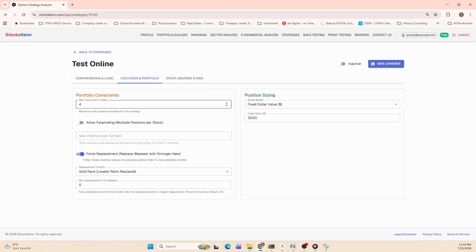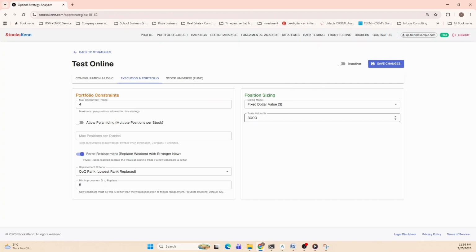That creates a problem: how will the fifth trade, if it is identified, be handled, will it replace an existing trade or not? That is the force replacement criteria. So whenever a fifth trade comes in your strategy, it will be replaced using the quarterly rank. This is the fundamental rank parameter which we covered in the ranking section. So this is what you'll define here.